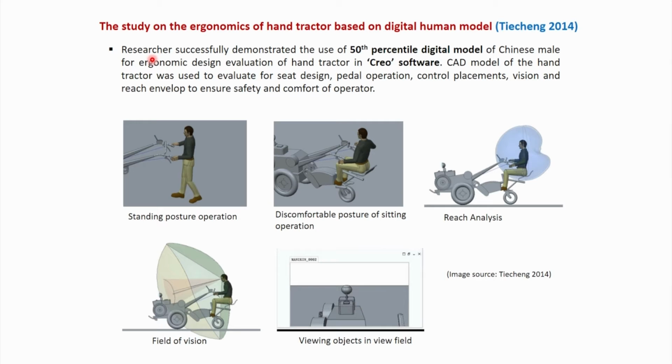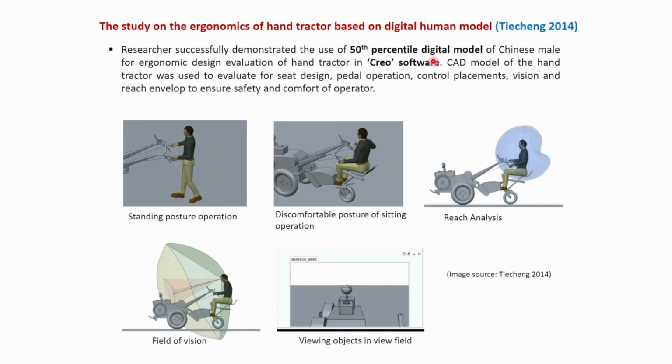So in this research paper, researchers successfully demonstrated the use of 5th percentile digital model of Chinese male for ergonomic design evaluation of hand tractor, and they used Creo software. CAD model of the hand tractor was used to evaluate seat design, pedal operation, control placement, vision and reach envelope to ensure safety and comfort of the operators.